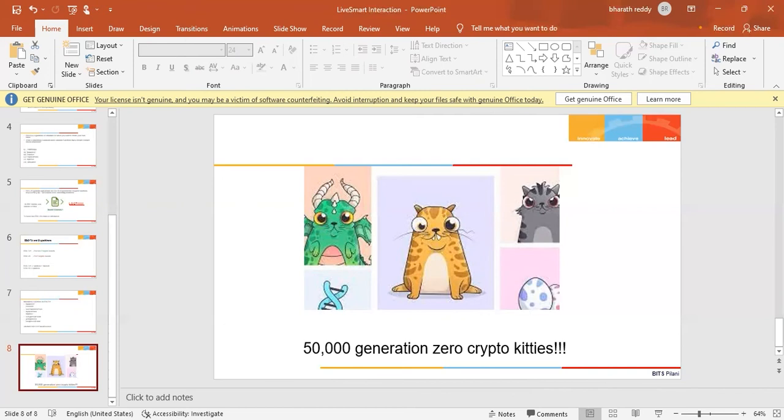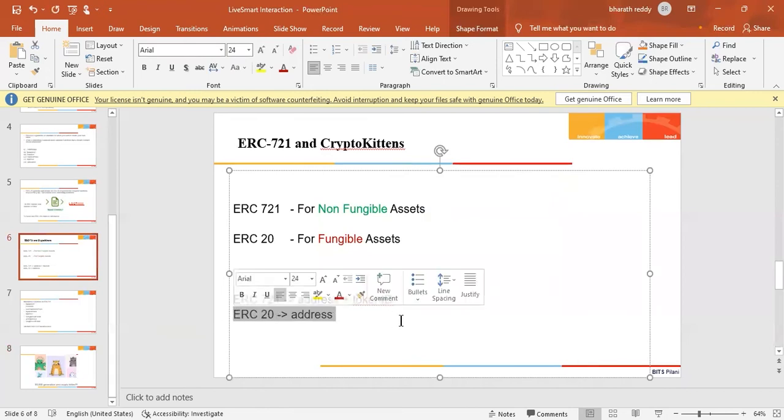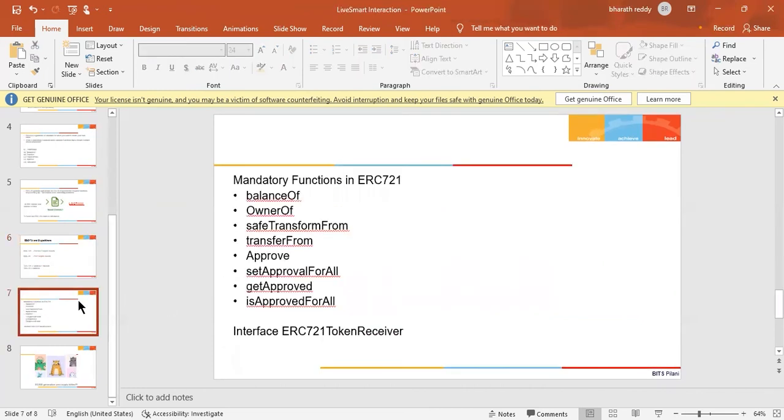Also, CryptoKitties was the first example of this crypto collectible wave of excitement about NFTs. But many other companies have tried this too, using this ERC721 basic collectible standard. And if you can see, for an ERC20 you only require an address, but for ERC721 you require address plus token ID. This token ID is to ensure uniqueness. Here we can't create another token, so we need the token ID also in the case of ERC721.